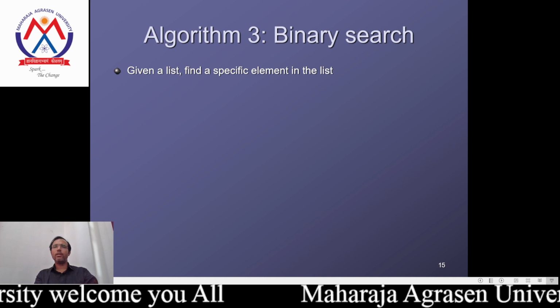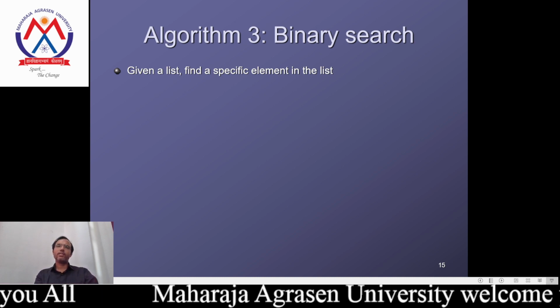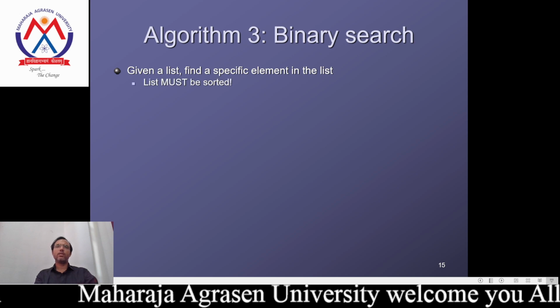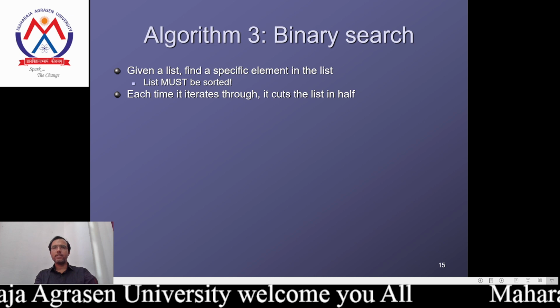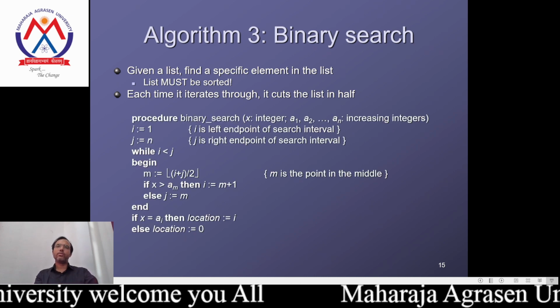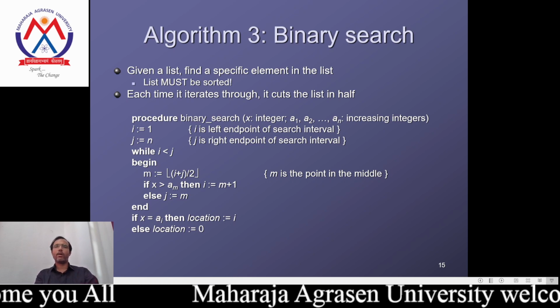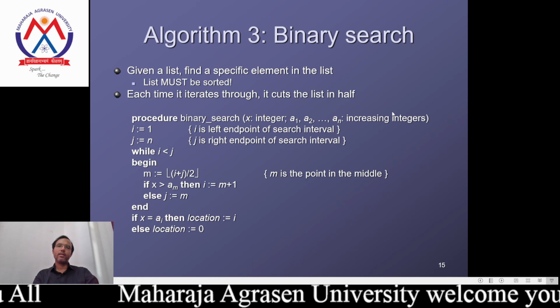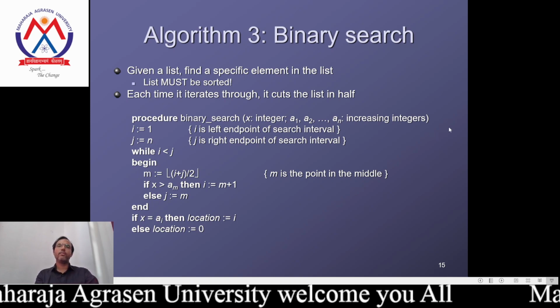Now we are considering the algorithm called binary search. In that case, we are given a list and find a specific element in the list. The list must be sorted, and each time it iterates, it cuts the list in half. Why? Because binary search means we are dividing the elements into two parts, a half part and the next half part. In this way we are making the pseudocode.